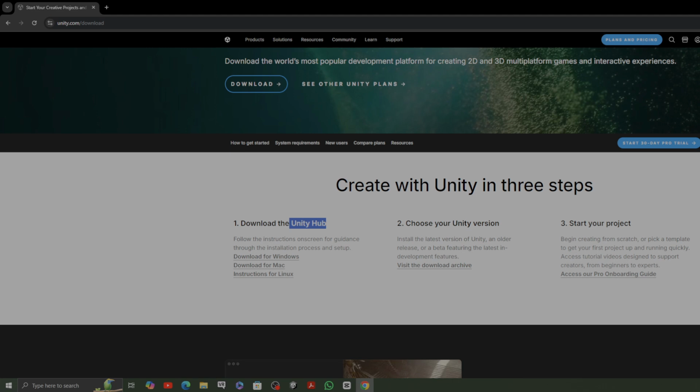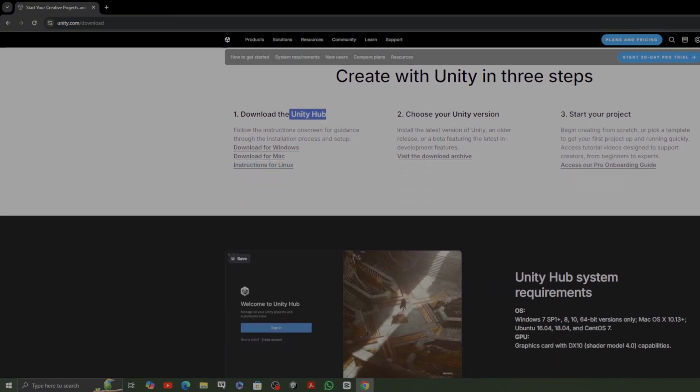Unity Hub is an app that controls the different versions of your Unity game engine. You can install it for Windows, Mac, or Linux. I'm not a Linux guy, so I don't know much about installing for Linux, but I would urge you to look for those instructions and learn.